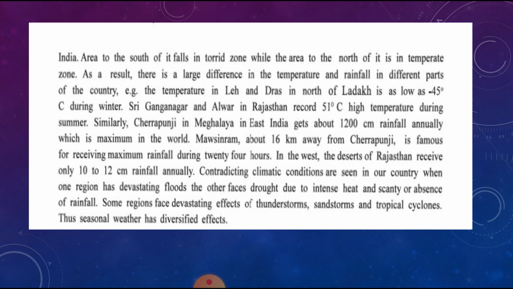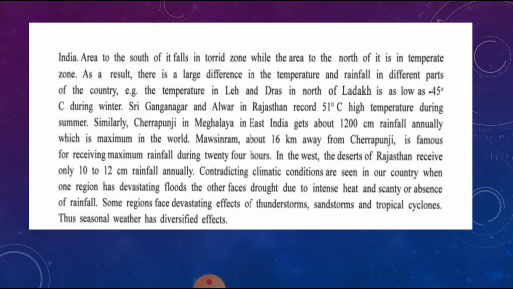Mawsynram, about 16 kilometers away from Cherrapunji, is famous for receiving the maximum rainfall in 24 hours, during a whole day.